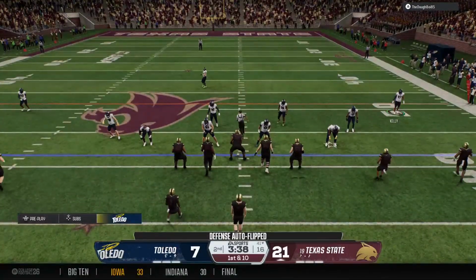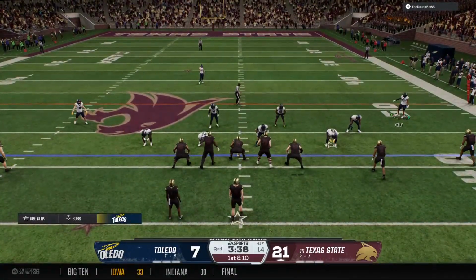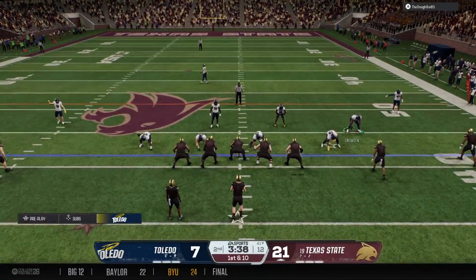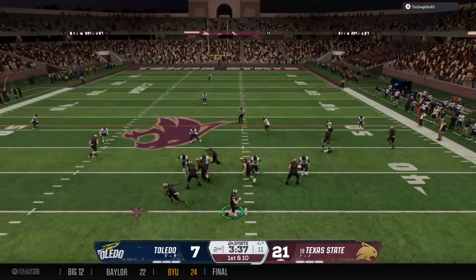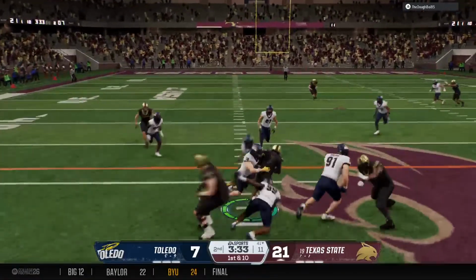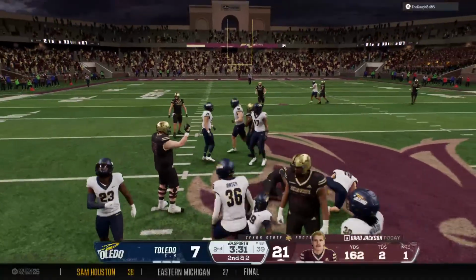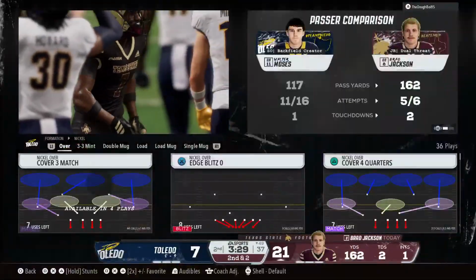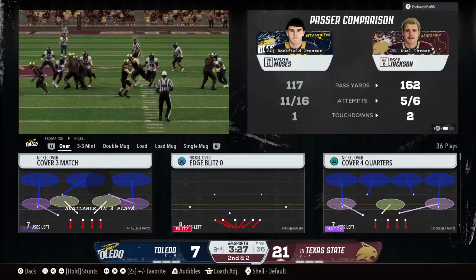Ready? Cobra. They'll crank up this drive with the pass. They'll run the screen. And a pickup of 8 opens a world of opportunities on 2nd and 2.